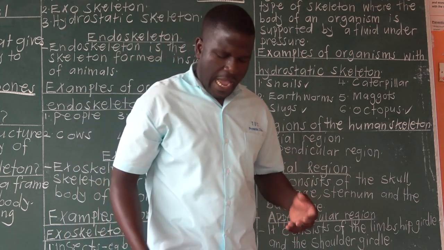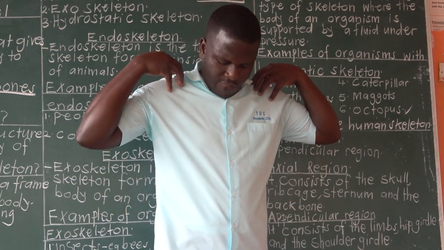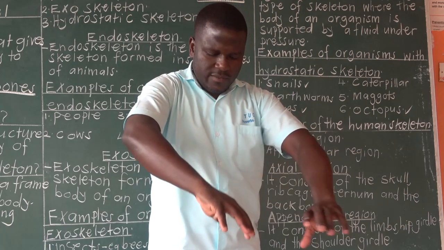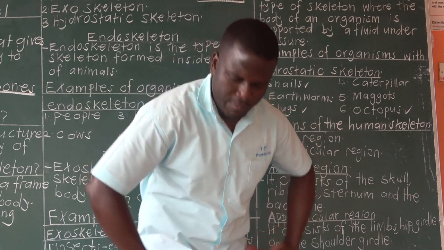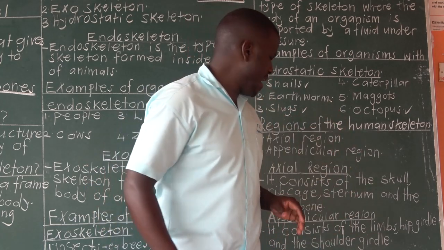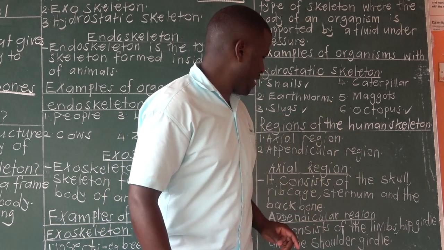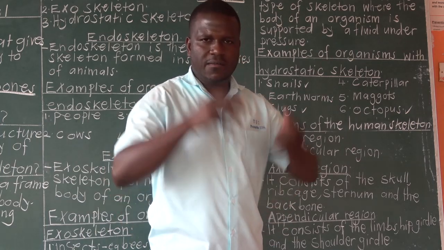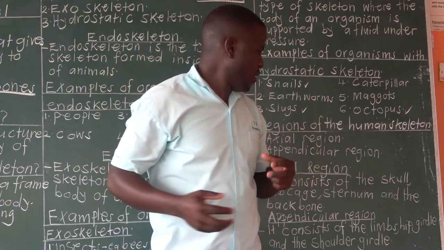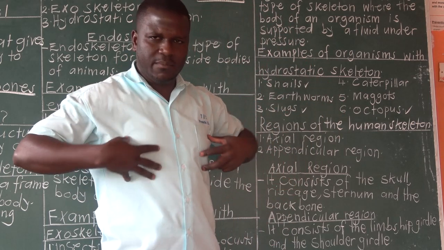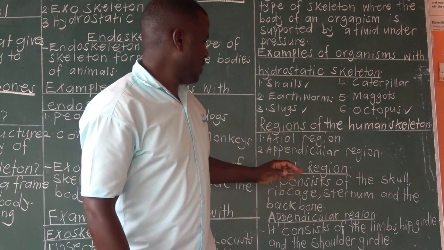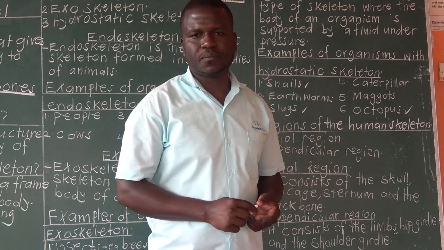So in other words, in appendicular region, we have the arms and the limbs. Those ones are under appendicular region. Then axial region, we have the skull. Then we have the rib cage and the sternum. Those ones make the axial region.